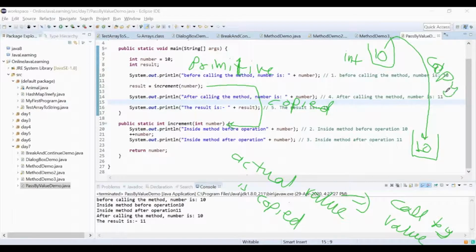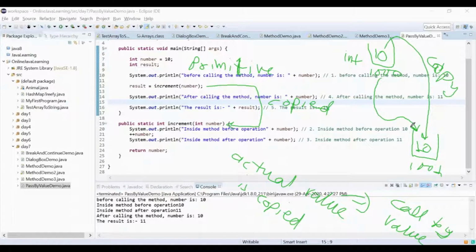The reason I'm saying this, with respect to memory, is that it has a memory location also. Let's say the memory location is 1000 here, and 1001 here. So it is not that 1000 is copied from here to here. Its actual value, 10, is copied from here to here. While in other terminology, when I explain call by reference, this 1000 would get copied from here to here. I will explain it later on.